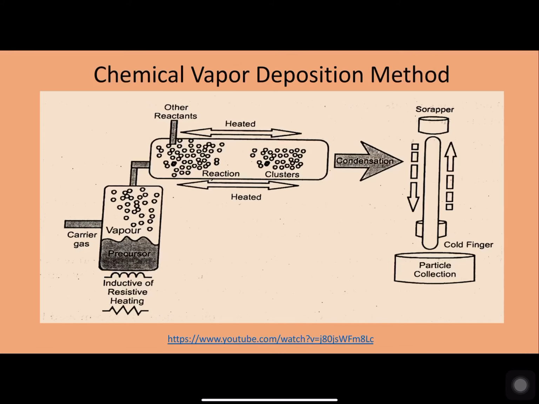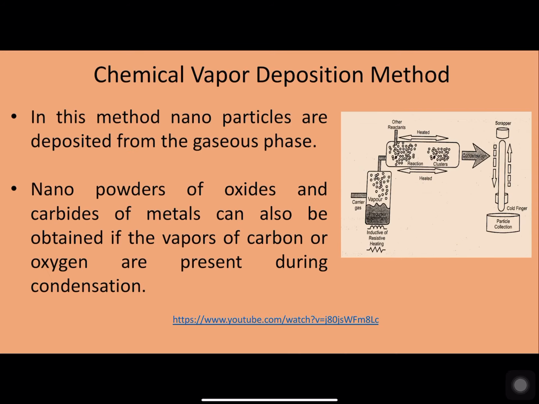Now the next method is called the chemical vapor deposition method, where the material is vaporized to form atoms or molecules, and these are carried by a carrier gas into a reaction chamber or a condensation chamber, where they are cooled and formed into clusters, forming the required nanomaterials.